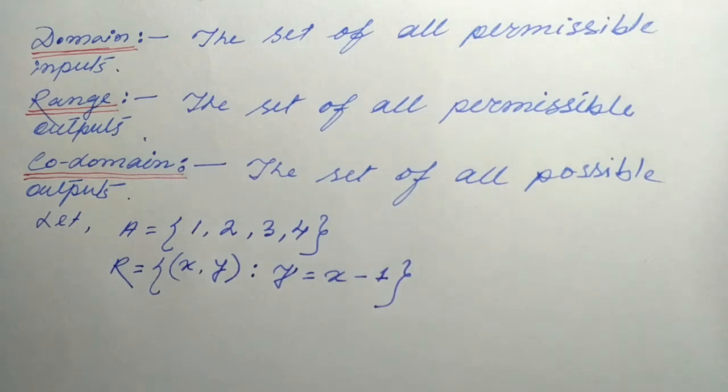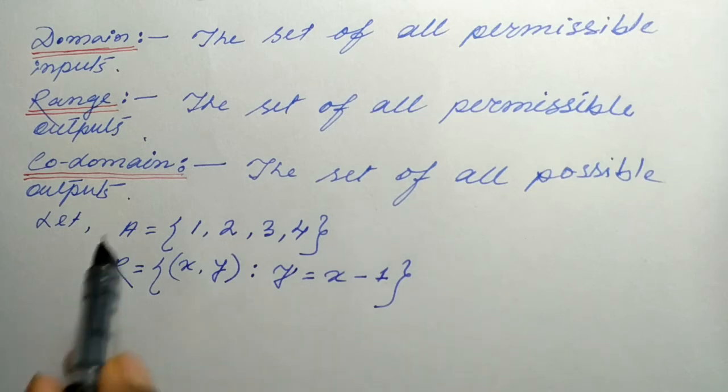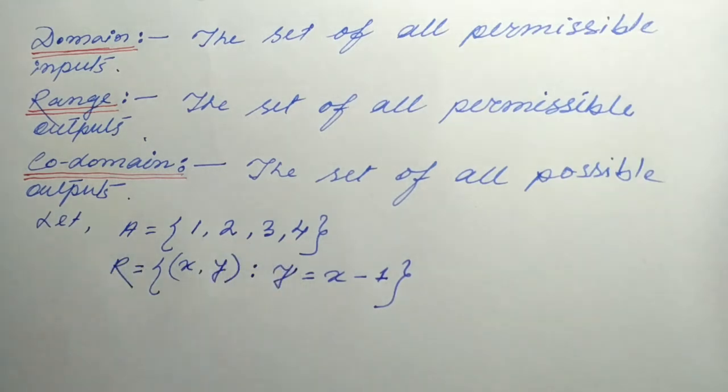In a relation there must be two objects. Here the set A is 1, 2, 3, 4 and (x, y) is given here, that is, x belongs to this A and y belongs to another set A. That is the relation from A into A. Here our Cartesian product is A cross A.